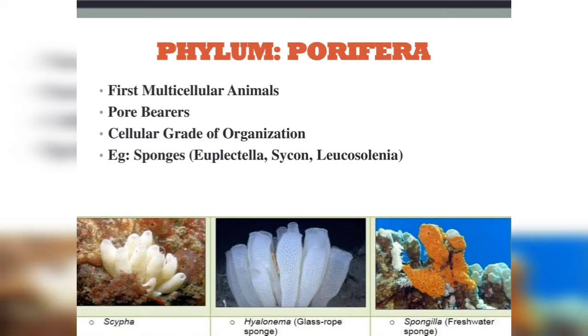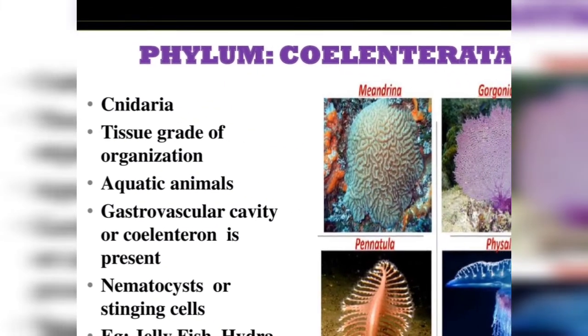Poriferan animals are diploblastic. The body wall is formed of 2 layers, namely an outer ectoderm and an inner endoderm. These 2 layers are cemented together by a gelatinous substance called mesenchyme. Few examples of sponges are Euplectella, Sycon, Leucosolenia and all freshwater sponges.